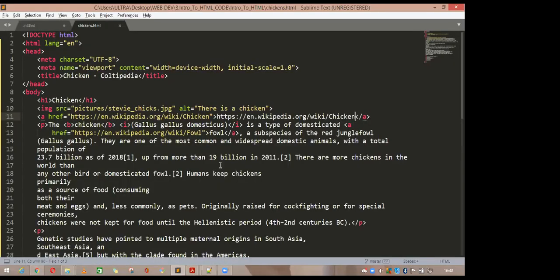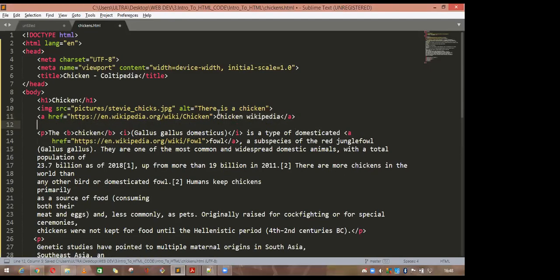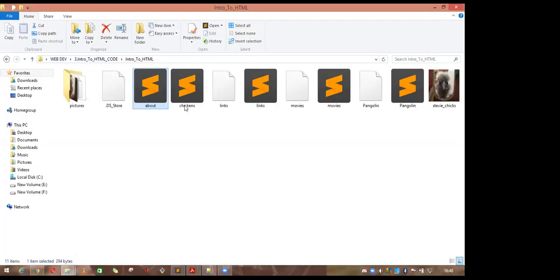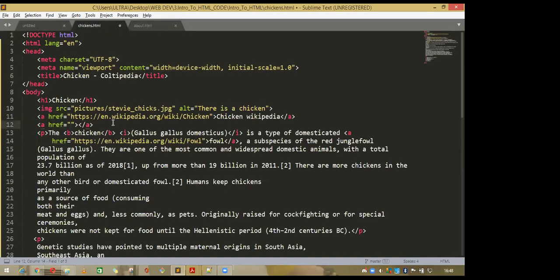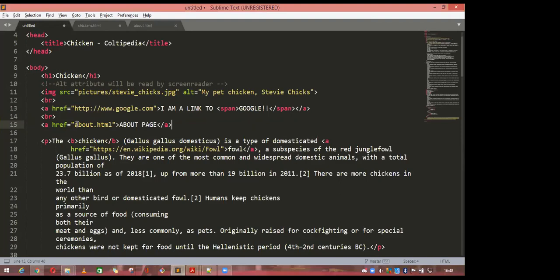So I will leave it at the chicken Wikipedia, and there is another way to make a link. Suppose I'm using the A tag and the href, and if you want to link this about file, let me open this file. Yeah, this is the file I want to link into this website. So how can I do it? For that, you have to give the reference of the path of this file.